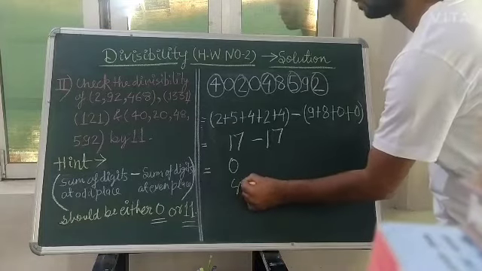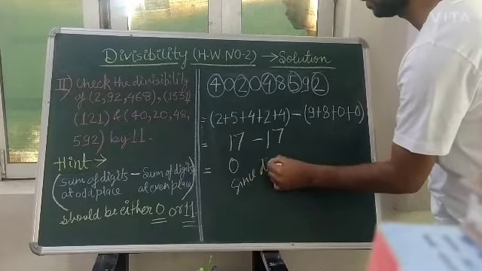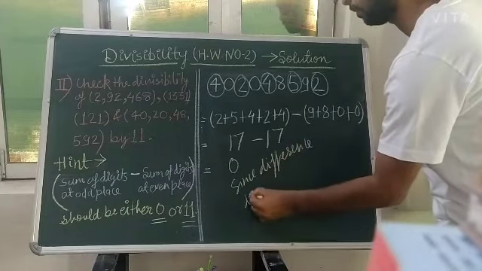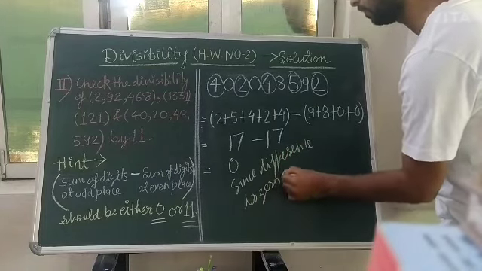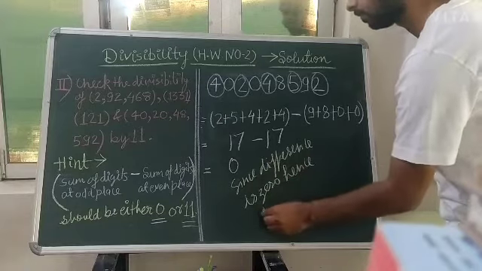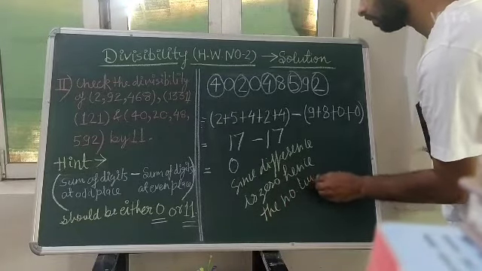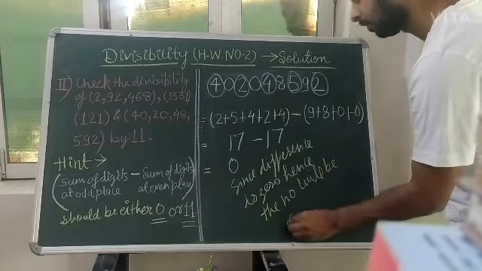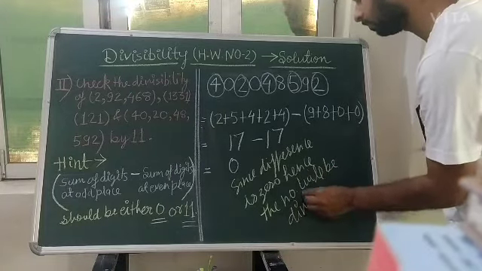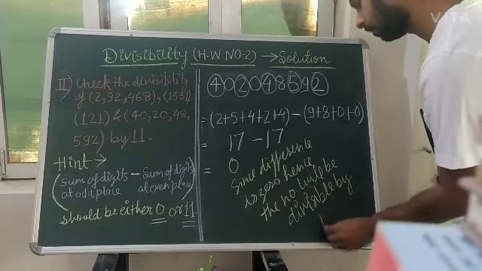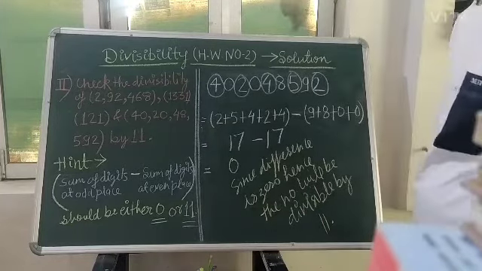So since the difference is 0, hence the number will be divisible by 11.